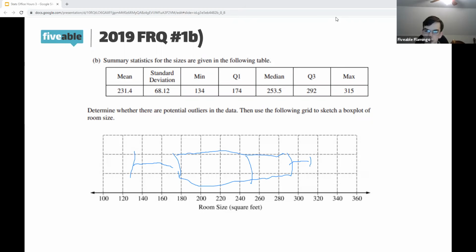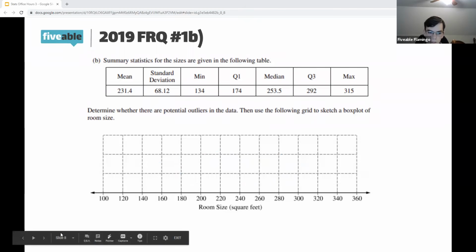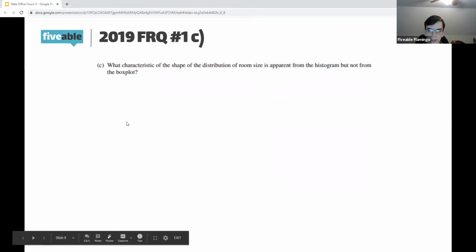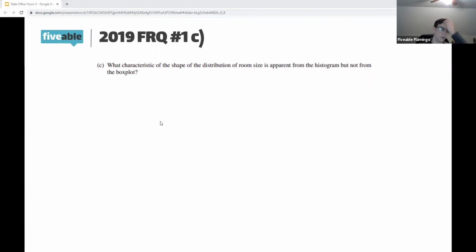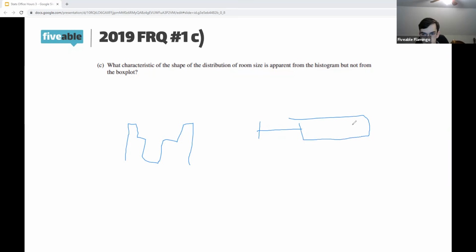All right, let us move on to part number C. So give this one a quick think. All right, now this one, presumably on your paper, you'd have the box plot and the histogram next to each other. So you've got the histogram, which kind of looks something like this, and then the box plot, which looks like this.